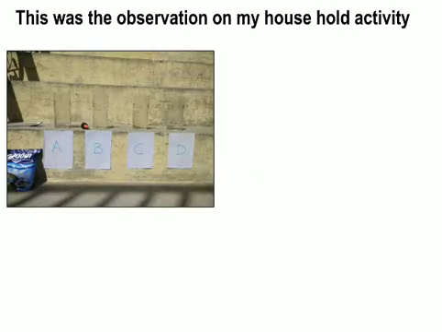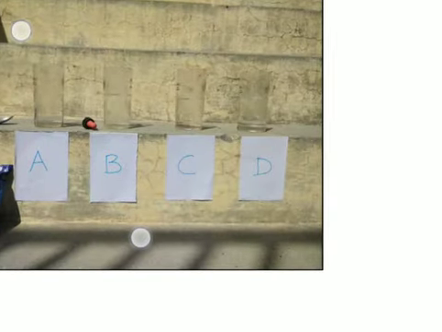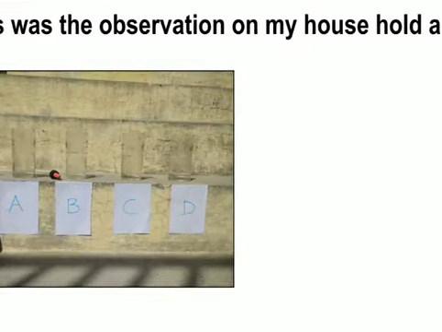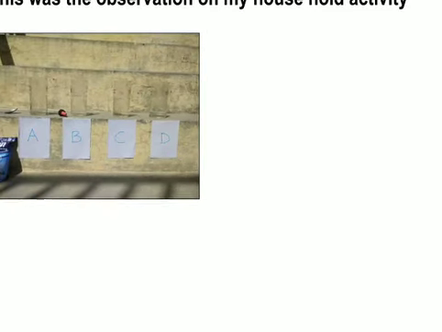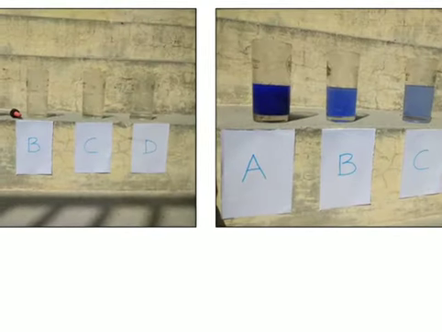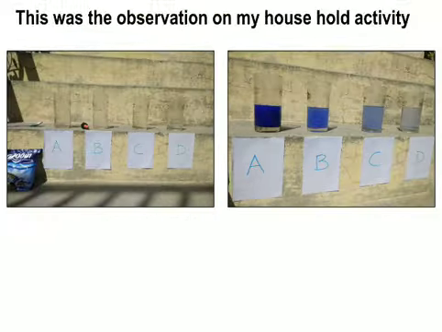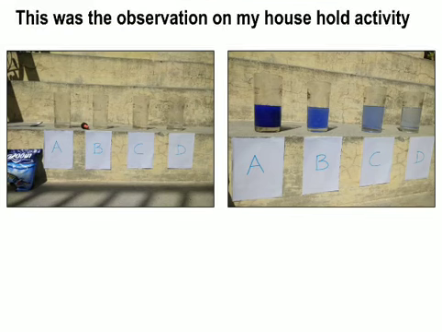This is the experiment which I have done. You can see these are the four glasses I have taken, half filled with water, and this is the indigo which is available in my house. After doing the experiment, this was the result. You can see A is more dark, and after dilution D is a little bit lighter in color, but it still shows the particles of indigo blue. That is what can be observed in this experiment.